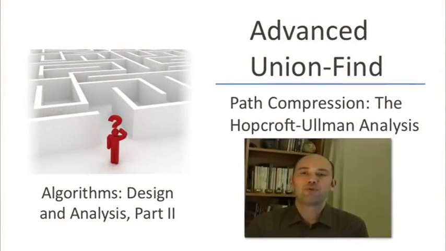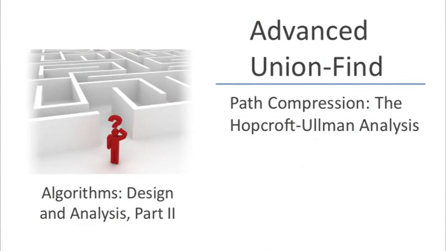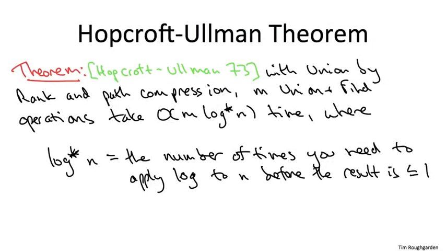In this video, we're going to prove our first performance guarantee on the union-find data structure with path compression. This is the bound first established by Hopcroft-Ullman. Let me briefly remind you about the guarantee. Consider a union-find data structure where you're using lazy unions, you're doing union by rank, and you're using the path compression optimization. Consider an arbitrary sequence, say of M, union and find operations.